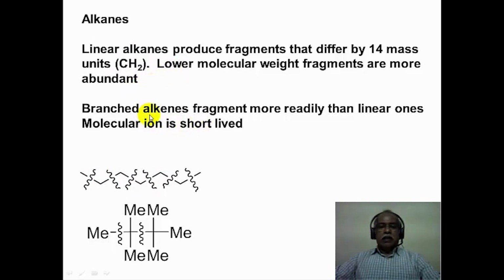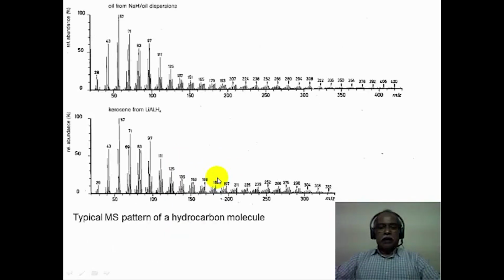Whereas in the case of a branched alkane, fragmentation takes place more readily, because fragmentation of, let us say, this more branched alkane results in the formation of a tertiary cation. So the fragmentation process is much more facile in a branched system, and hence the molecular ion is highly short-lived. In fact, the molecular ion peak of the branched system would be negligible compared to the molecular ion of the linear alkanes.